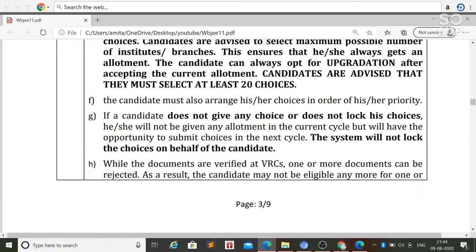That means if you do not choose any college or branch in the first round, you will not be allotted any college in the first round, but you have the opportunity to resubmit your choices in the second round. If you miss the second round, you have the chance for the third round, so you can submit your choices in the second or third round as you wish.